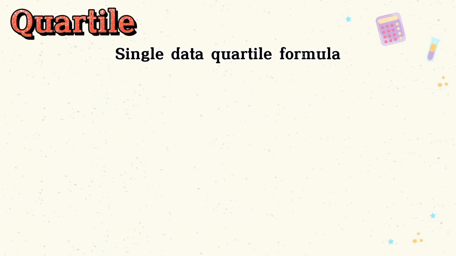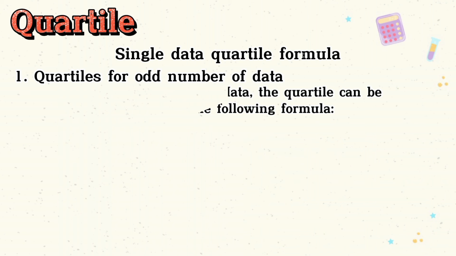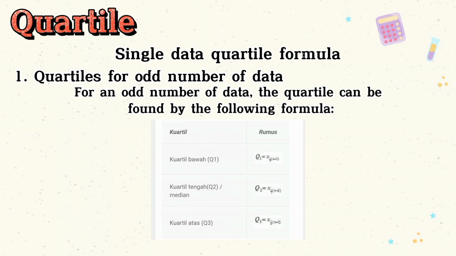Single data quartile formula. Quartile for odd number of data. For an odd number of data, the quartile can be found by the following formula. The formula for lower quartile, Q1 equals X one quarter open bracket N plus 1 close bracket. For middle quartile, Q2 equals X half open bracket N plus 1 close bracket. For upper quartile, Q3 equals X 3 over 4 open bracket N plus 1 close bracket.